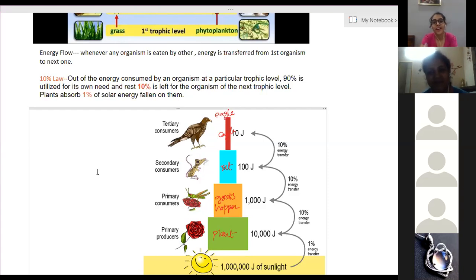We are speaking only about how much energy we are getting. The nutrient part is different. That is healthy because of the amount of nutrients present, which are helpful for growth. Okay, ma'am.